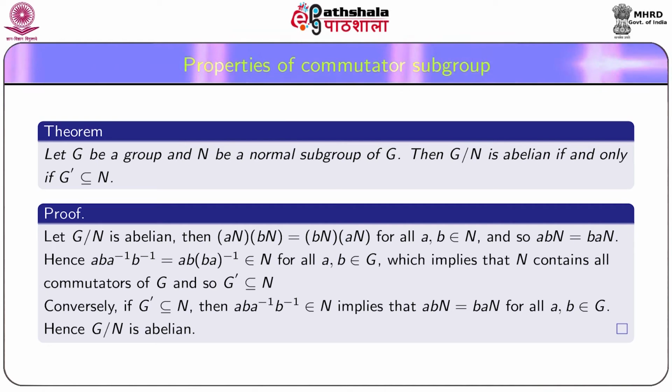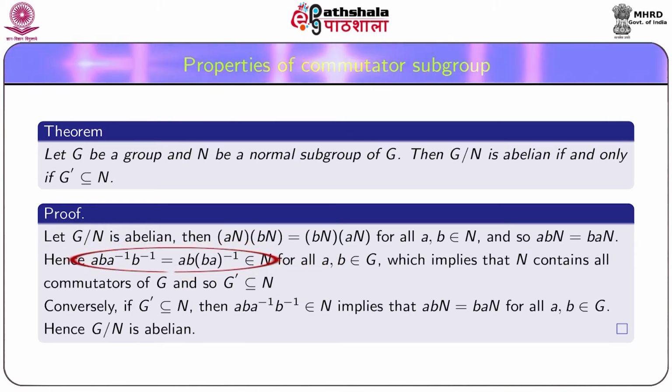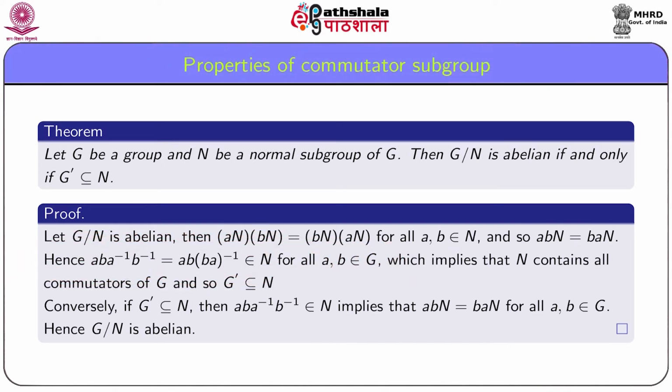Then for all a, b in G, abN equals baN, and hence a b a inverse b inverse belongs to N, which implies that N contains all commutators of G, and so N contains the subgroup generated by the commutators of G, that is G dashed is a subset of N.